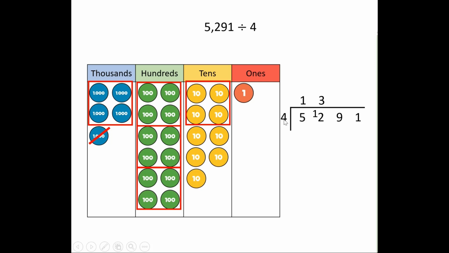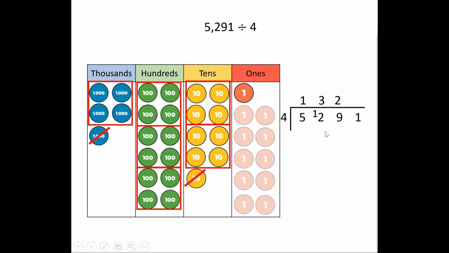However, we're now asking ourselves how many 4s go into 9? How many groups of 4 go into 9? What's the closest you can get in the 4 times tables without going past 9? Well done, 2, because 2 multiplied by 4 gives you 8. But again, we wanted to get to 9, so we have 1 remaining, don't we? So we move that 1 over to here, and that becomes 11. So how many groups of 4 go into 11?